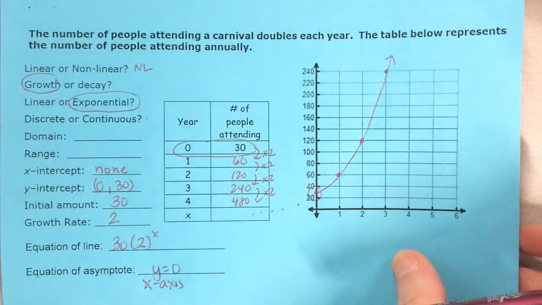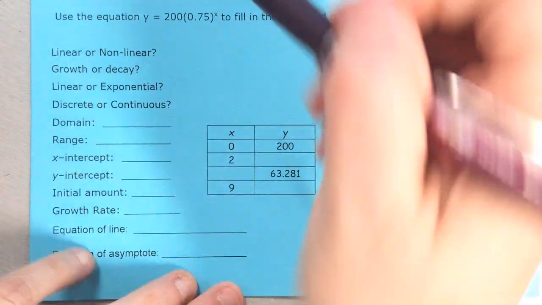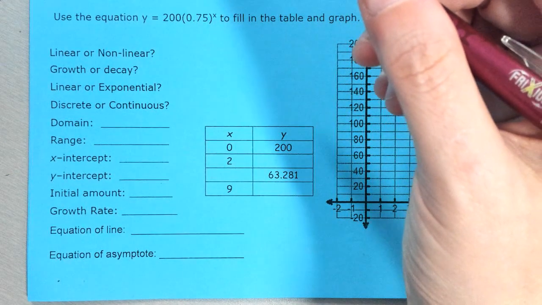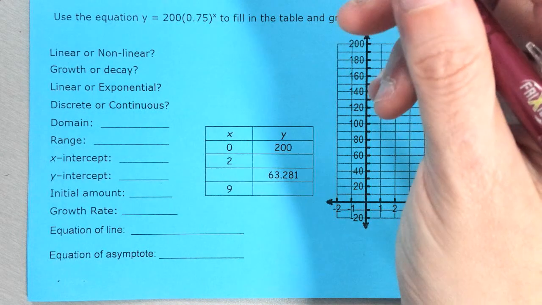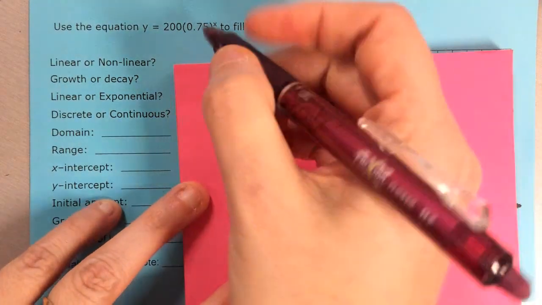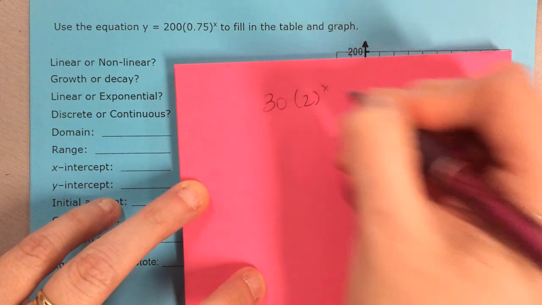All right, let's try another example here. This time we're using y equals 200 times 0.75 to fill in the graph. Now let's pause for a real quick second. Of course I don't have any paper, but I want to talk about something here. Our first equation was 30 times 2 to the x.